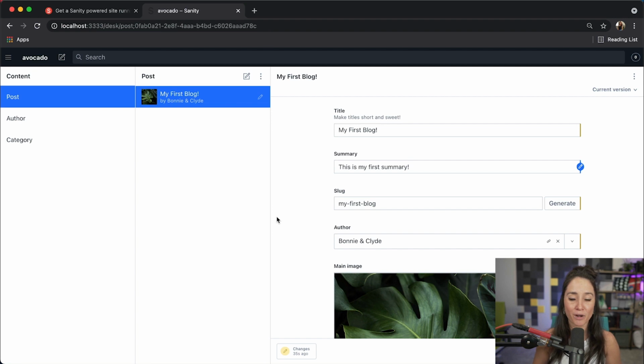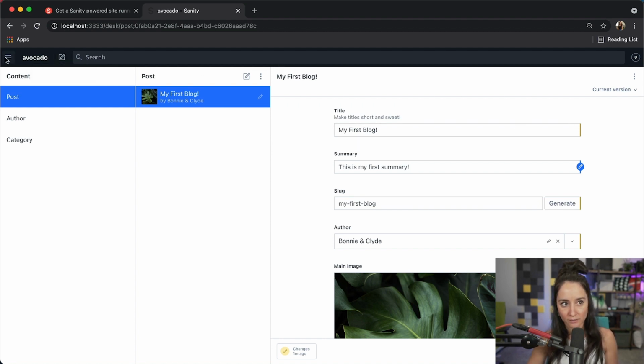All right, now if we wanted to query for this data, there are two ways in Sanity to query: GROQ, which is an in-house made query language, or GraphQL. So whichever one you prefer, I'm going to show you how to query with GROQ. And then if you need to hook it up to your front end and you have your front end talking to the Sanity backend, you would query for your data and it would look like this.